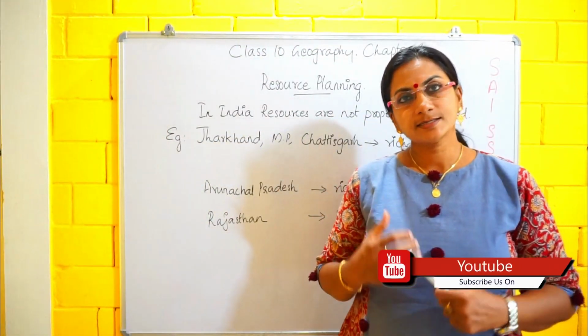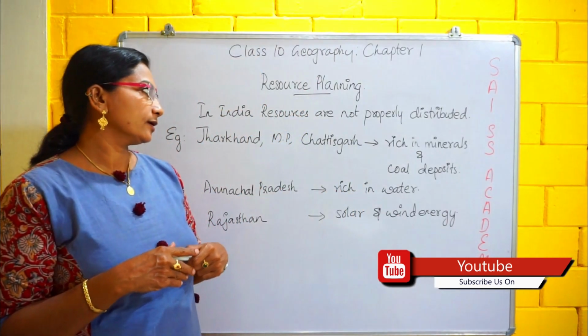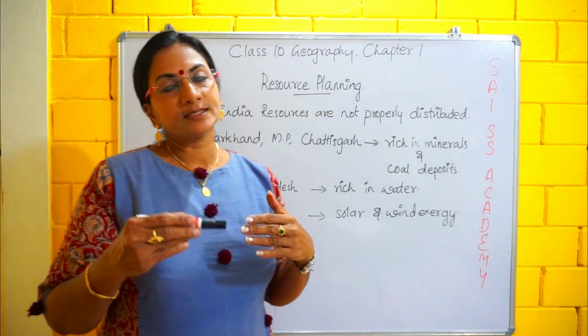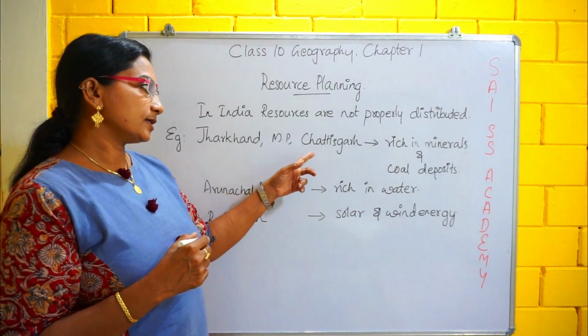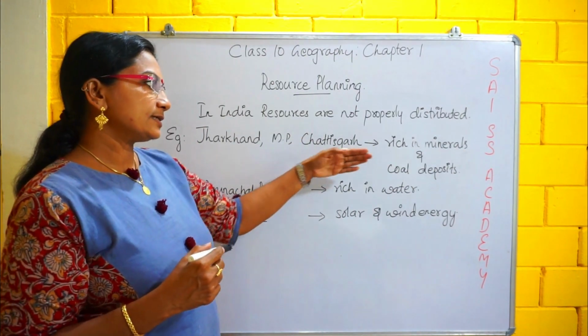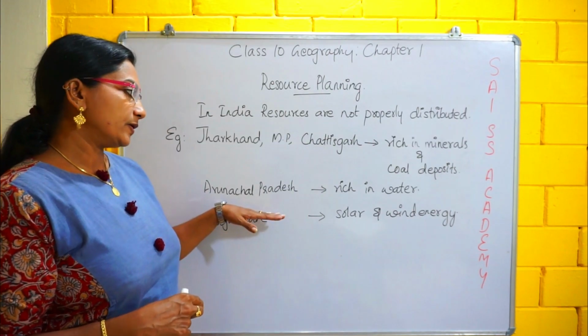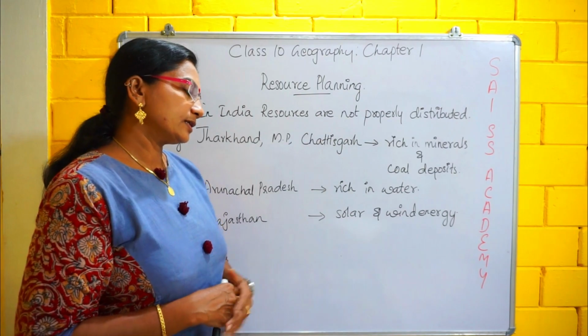Next, our topic is resource planning. In India, resources are not properly distributed. We are going to look at some examples of states in India. First, Jharkhand, MP and Chhattisgarh. These three states are rich in minerals and coal deposits. Arunachal Pradesh is rich in water. And in Rajasthan, solar and wind energy is there.